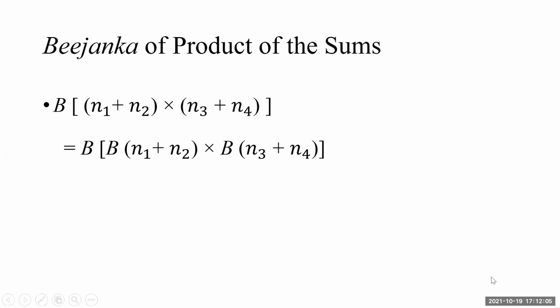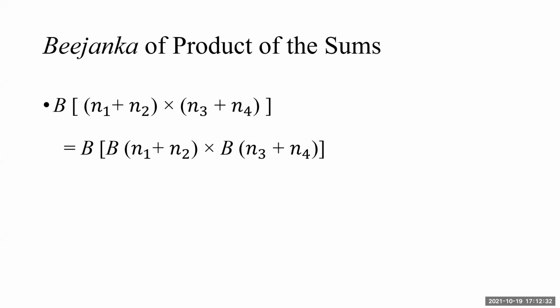Now Bijanka of product of the sums. Slightly different situation. First sums are taken and all the sums are then multiplied. So a situation is B of n1 plus n2 multiplied by n3 plus n4. It is samuchaya gunitaha.